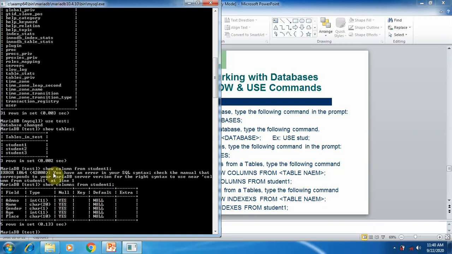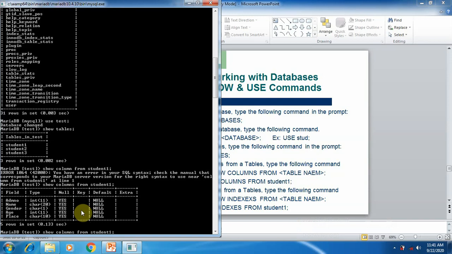So you can see there are 5 columns: admin, name, gender, age, place. So there are 5 columns in this student 1, and their data types are displayed here. Here some of the index details are displayed: null value, key, default, etc. So here key refers to the number of keys created for a column in a table. So there is no key in this table.